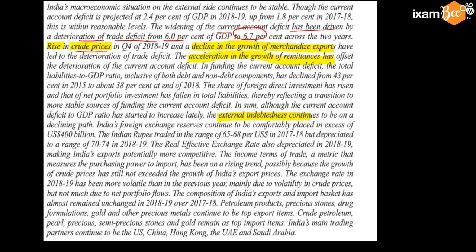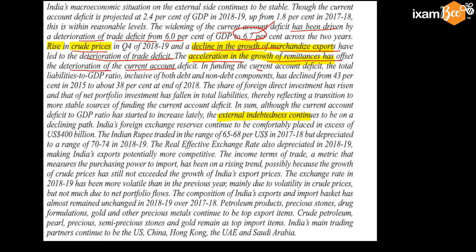Rise in crude prices and decline in the growth of the merchandise exports have led to deterioration of this trade deficit. But due to acceleration in the growth of the remittances, India has been number one country in getting the inward remittances. This deterioration has been offset.